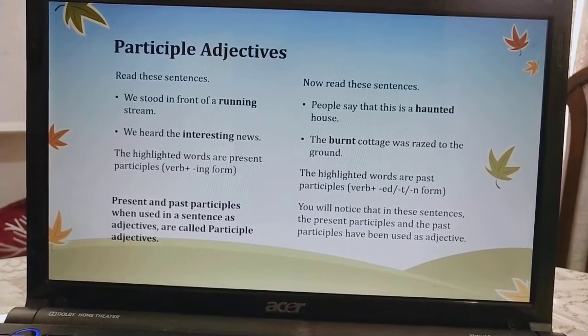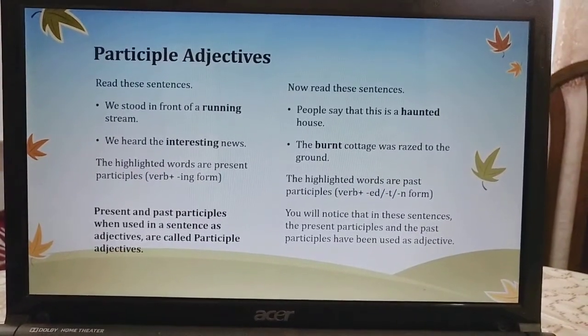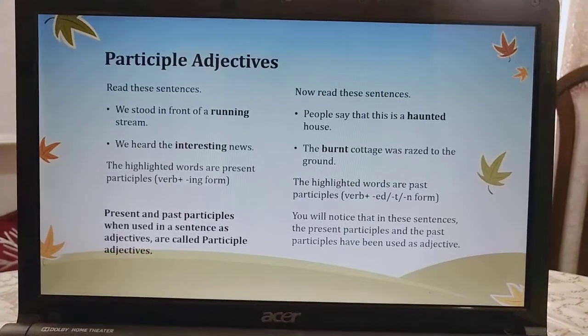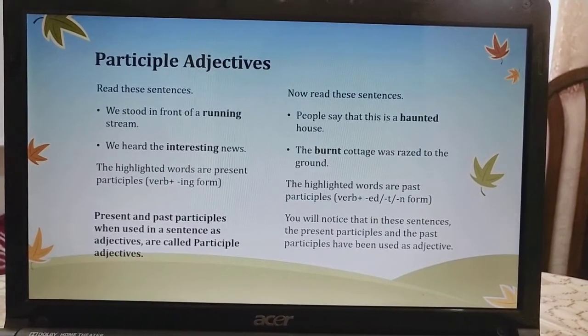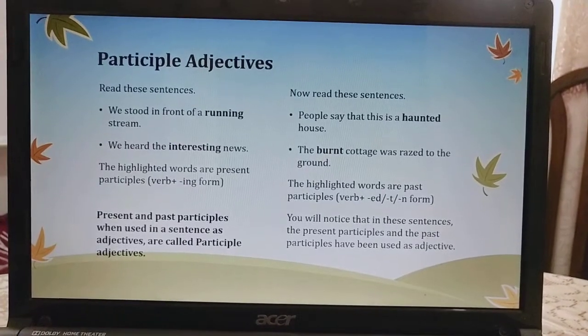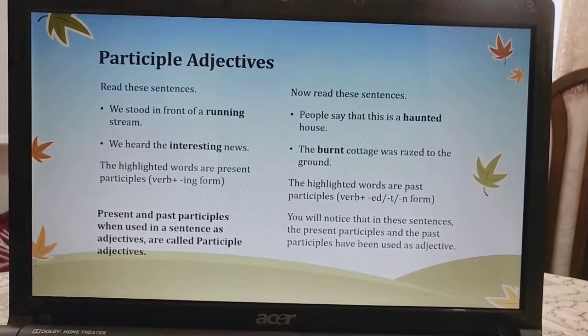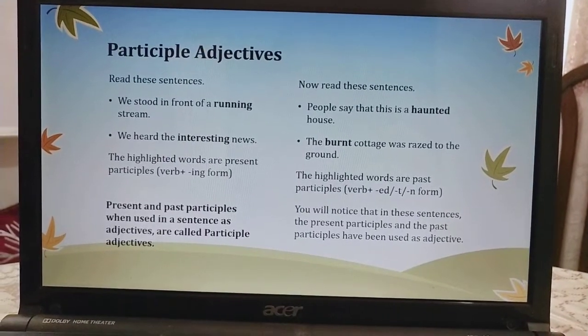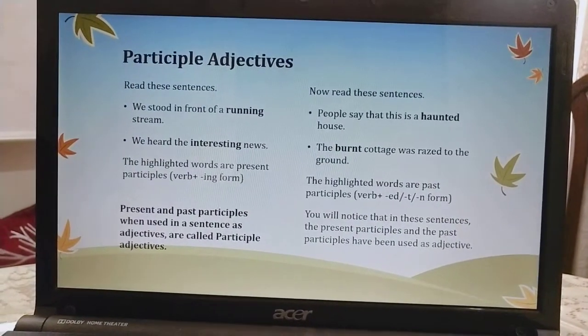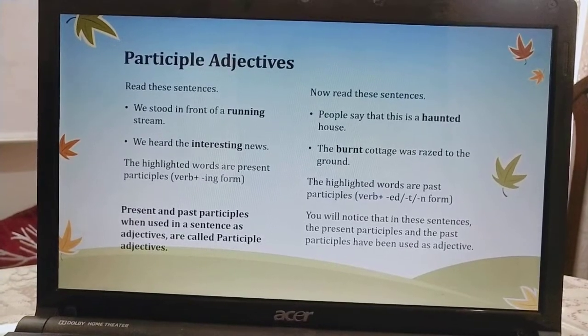You will notice that in these sentences, the present participles and the past participles have been used as adjectives. What type of cottage? Burnt cottage. So again, quality. Then what type of house? Haunted house. Again, the quality of the house. And this is again running stream. What type of stream? Running stream.